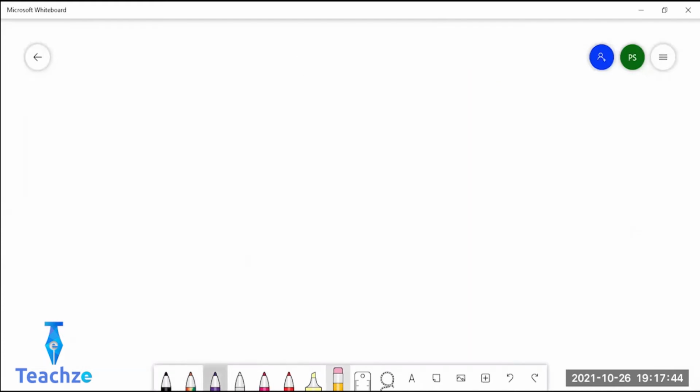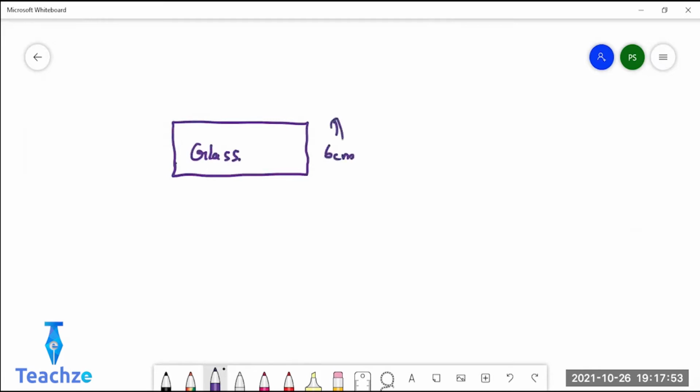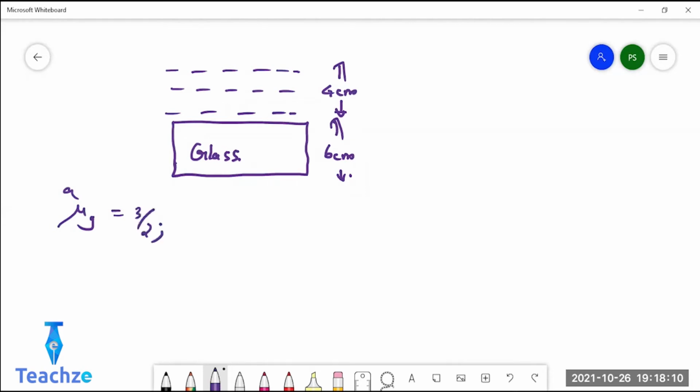There is a glass in the question. It's an interesting question. This is a glass, its thickness is 6 centimeter. On top of that I have water, its thickness is 4 centimeter. Okay, refractive index of glass with respect to air is given as 3 by 2, and refractive index of water with respect to air is given as 4 by 3.